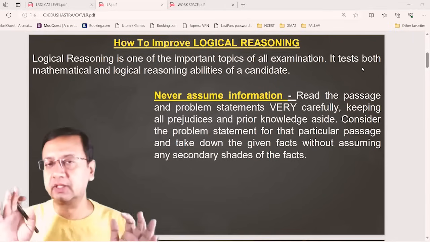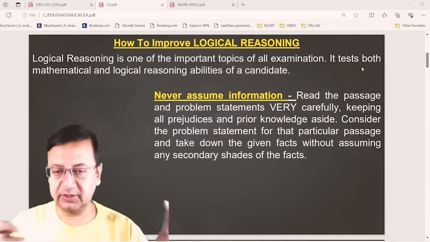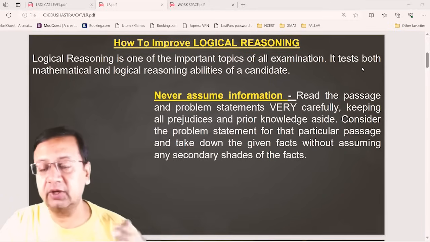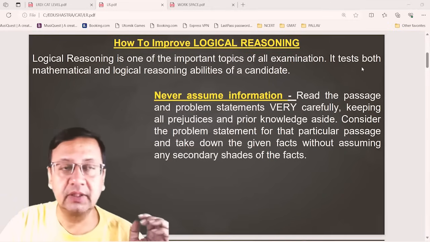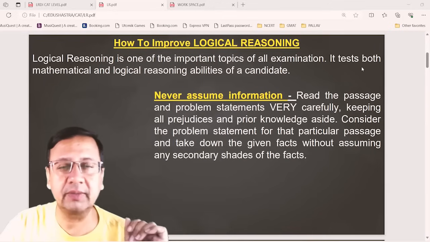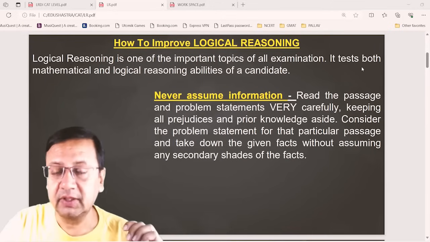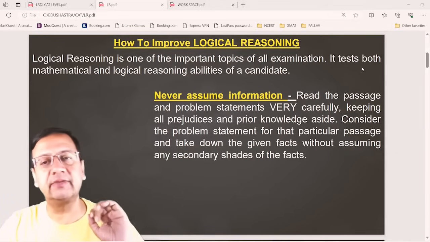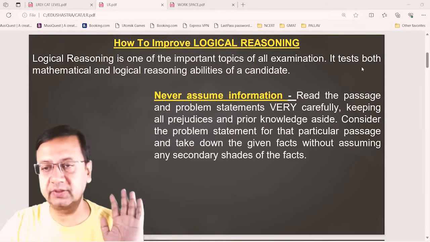Now, there are some tips for you as you are going into the final phase of your preparation, and almost a month is left for different examinations to start. Normally the examinations are towards the end of the month. So first thing, never assume information.